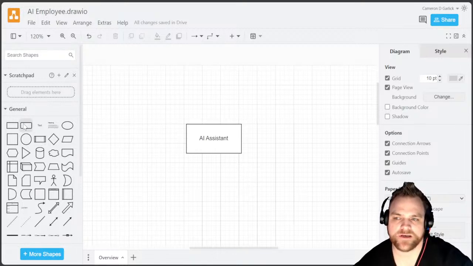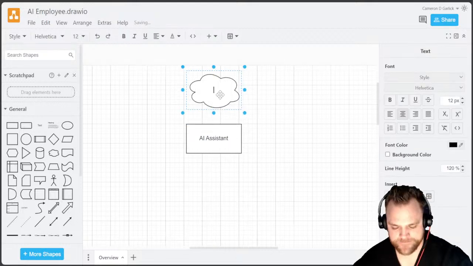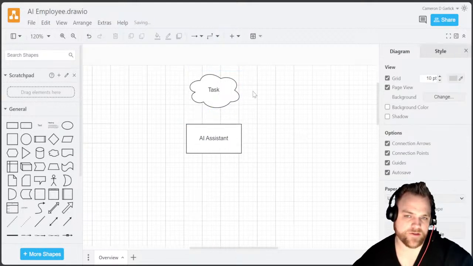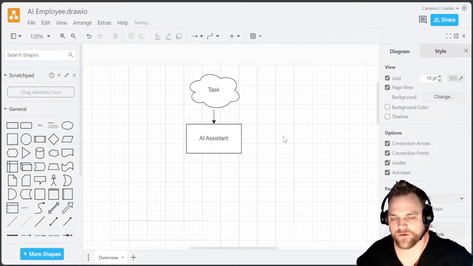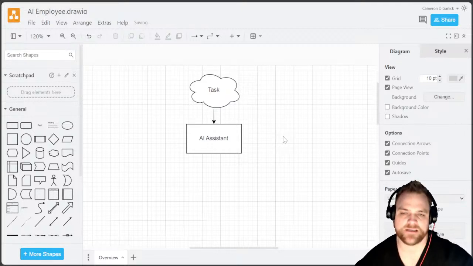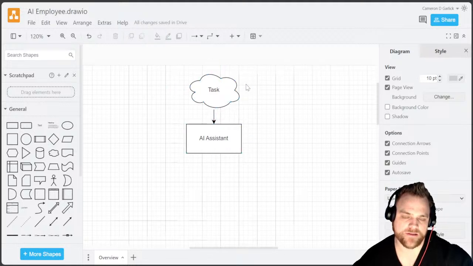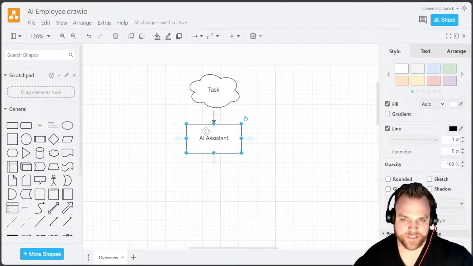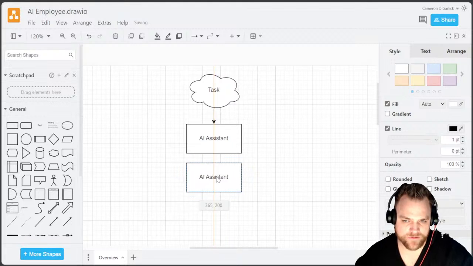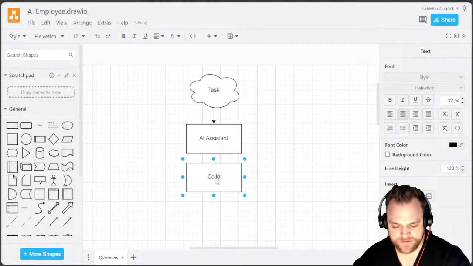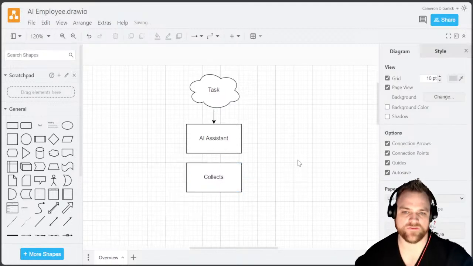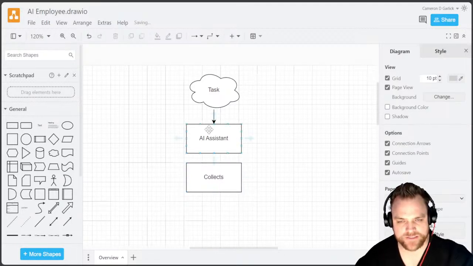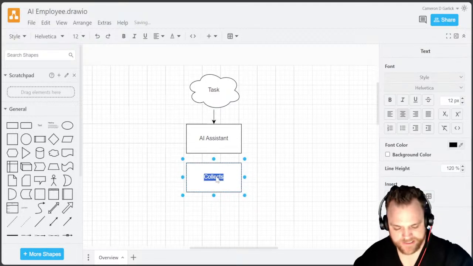Now imagine you give that idea, so we're going to have this task. Let's say that specific task is, I need to post social media content for my business. Theoretically, that's the task. Now imagine an AI assistant that you can communicate that to, and then the AI assistant collects the information needed, or already has it, because we have a CRM, we can save data, so it either has all the information or it collects the information. So I'll just say collects data.